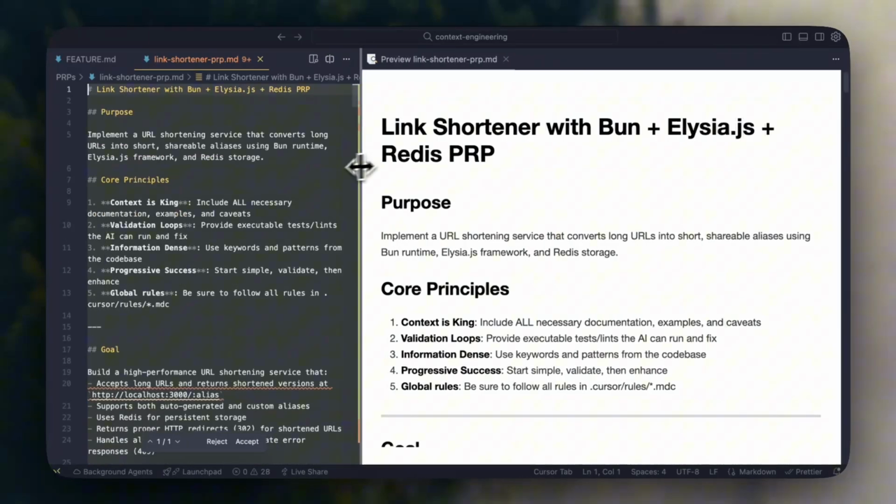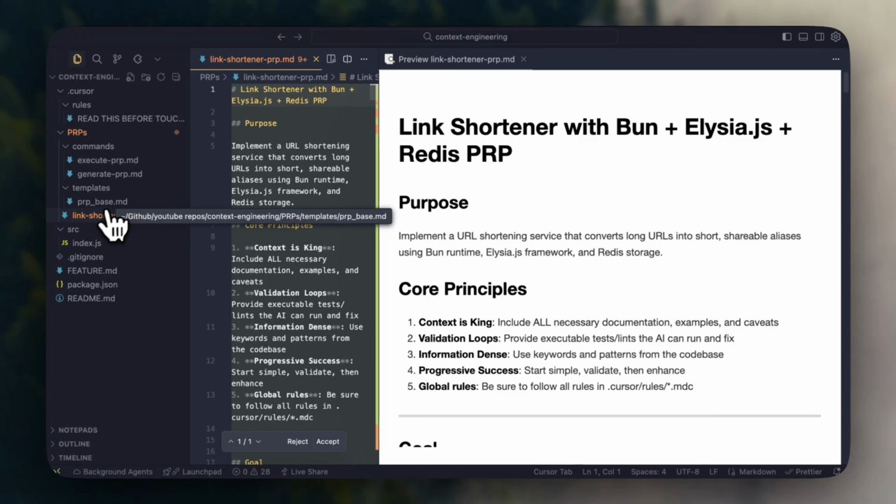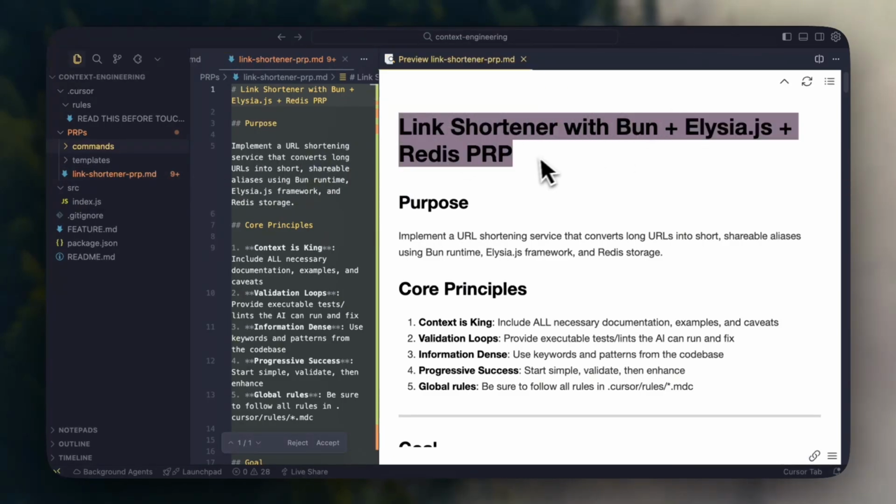Okay, so here's the file it created. This is the PRP, which it has saved in the PRP folder. So if I close these, you can see it correctly put it in the folder. And it called it link shortener with Bun, Elysia, and Redis PRP.